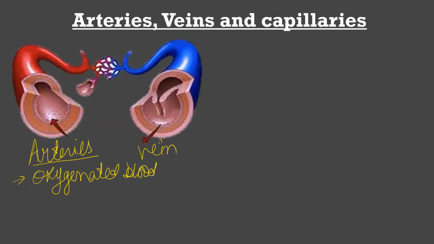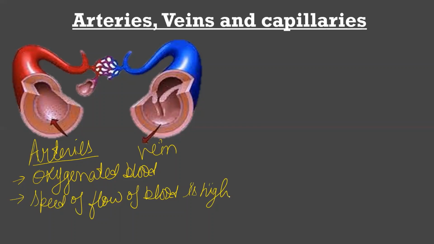The arteries are very deeply seated inside our body. Why? Because they contain oxygenated blood, and the speed of flow of blood inside the arteries is very high. This high pressure maintains the distribution of various nutrients, oxygen, and hormones to various parts.